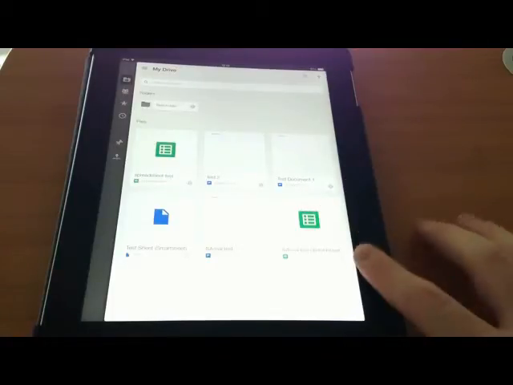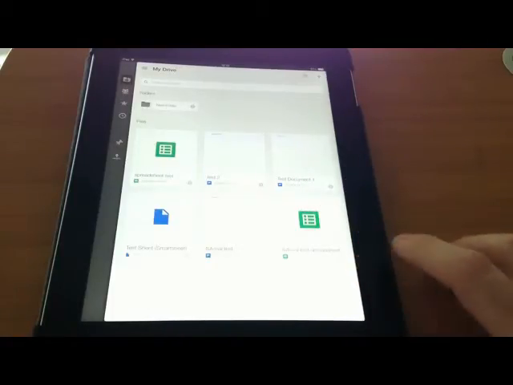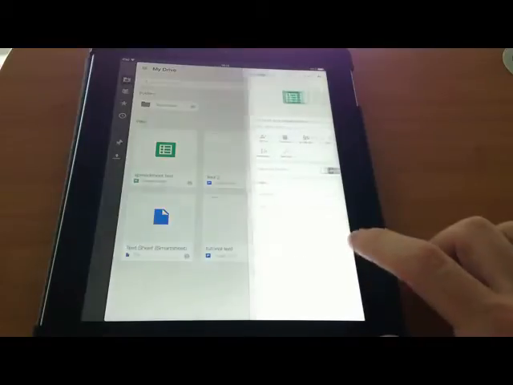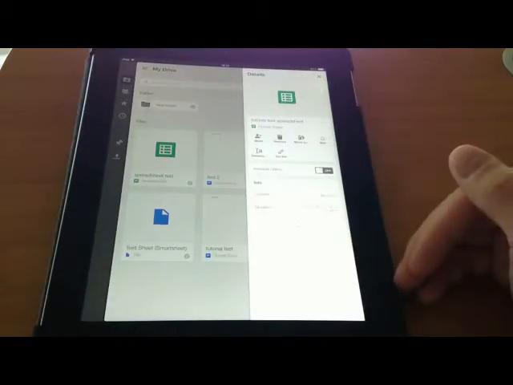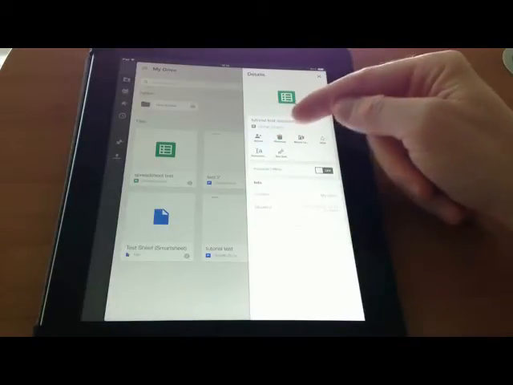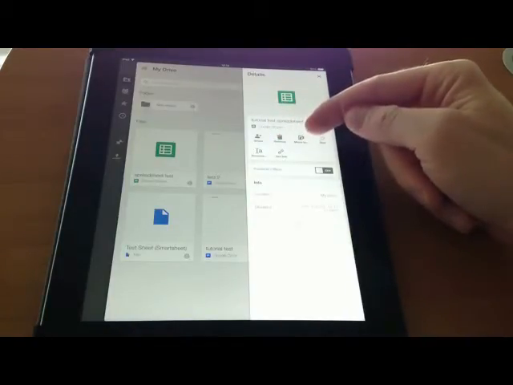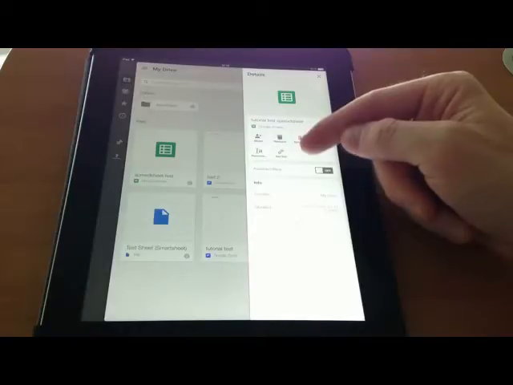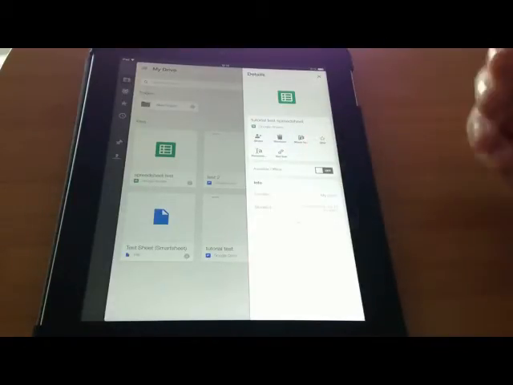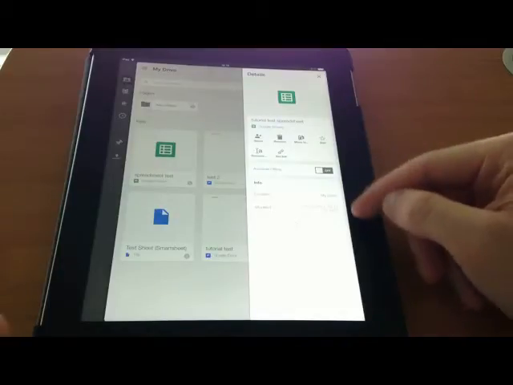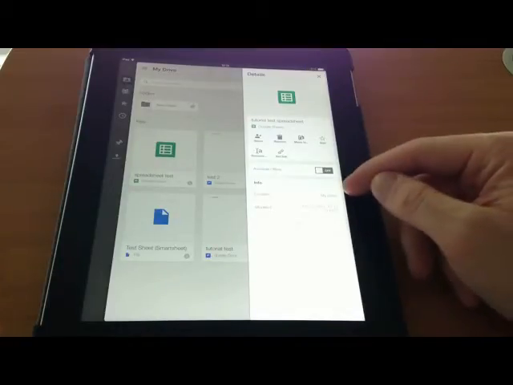You'll notice that at the bottom right corner of all our documents, it might be harder to see in this video, there's a little information icon. If we click on it, we can get a whole bunch more information about this document. We can share it from the screen. We can delete it, move it to a folder, star it, rename it. We can copy the link to this document to our clipboard so we can paste it in an email. And then you just see some other information, when it was last modified and where it's currently located.